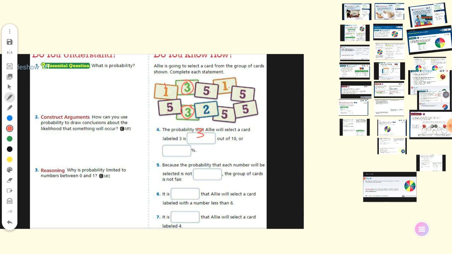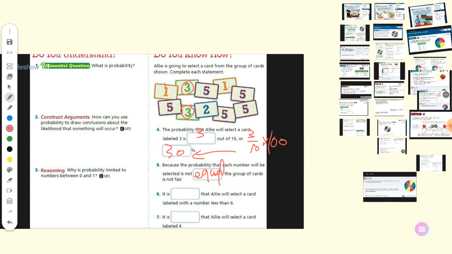Which can be written as 3 over 10, multiplied by 100 to get the percent. So it's about 30%. Next, number 2 or number 5. The probability that each number will be selected is not equal, because 1 appears 2 times, 2 appears 1 time, 5 appears 5 times, 3 appears 2 times. So it's not an equal chance.